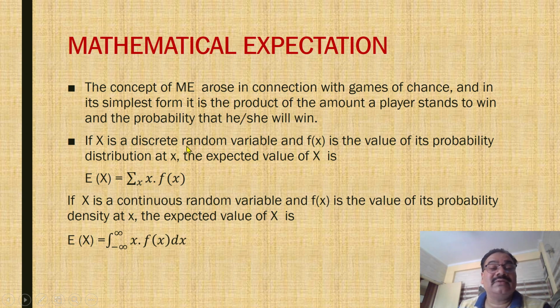If capital X is a discrete random variable and f(x) is the value of its probability distribution at x, then the expected value of X is the summation of x times f(x). If capital X is a continuous random variable and f(x) is the value of its probability density at x, then the expected value of X is defined as the integral from minus infinity to infinity of x times f(x) dx.